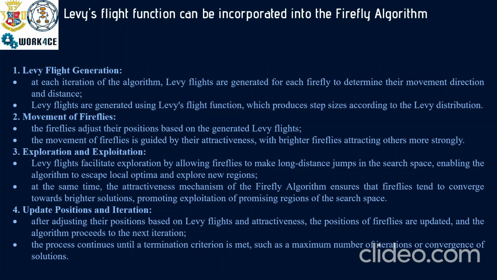It starts with Levy flight generation, so Levy flight is used to generate the direction of our agents. Second stage is movement of fireflies. Third stage, exploration and exploitation, and fourth stage, update position and iteration.